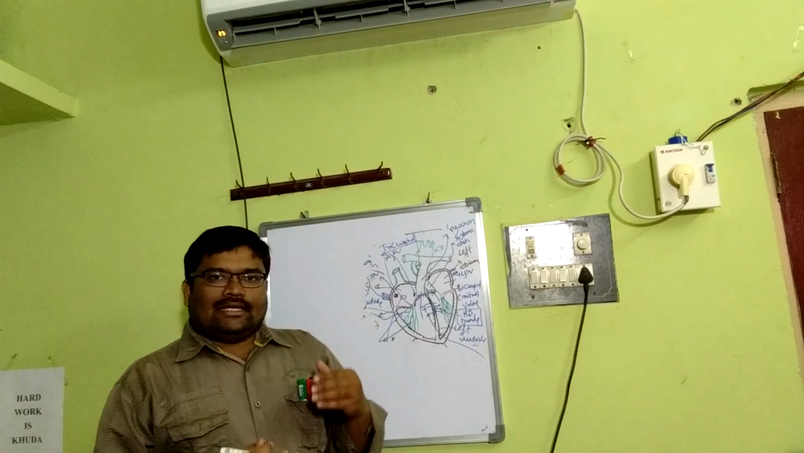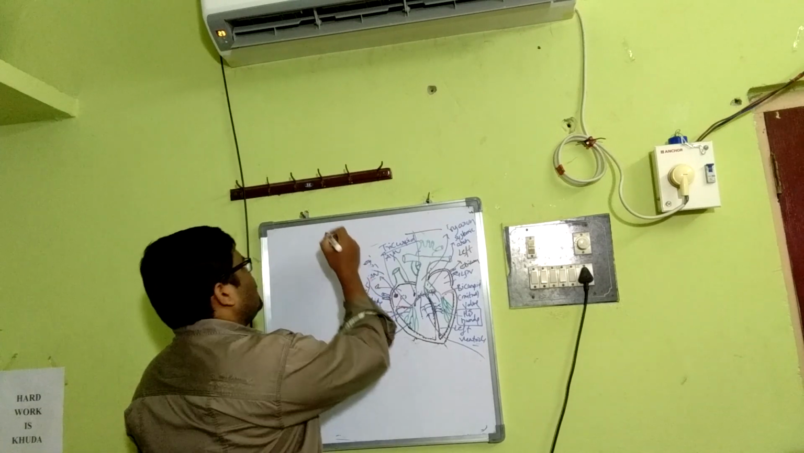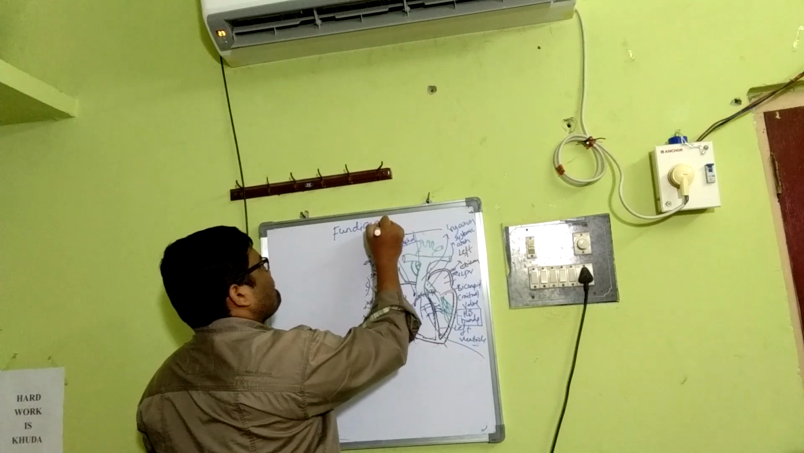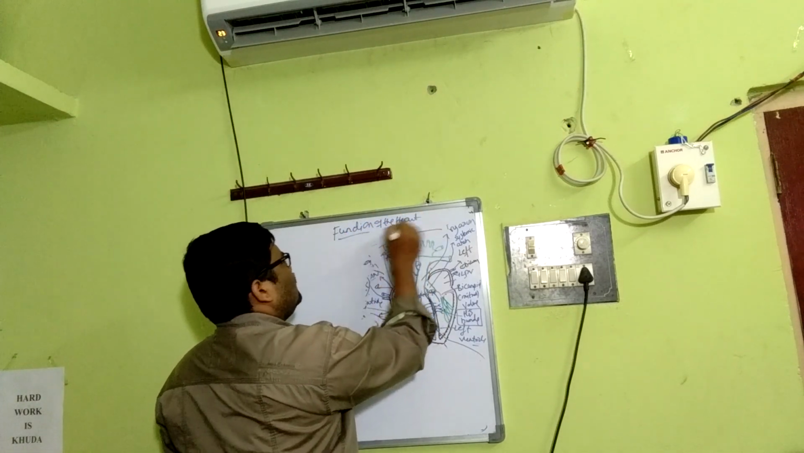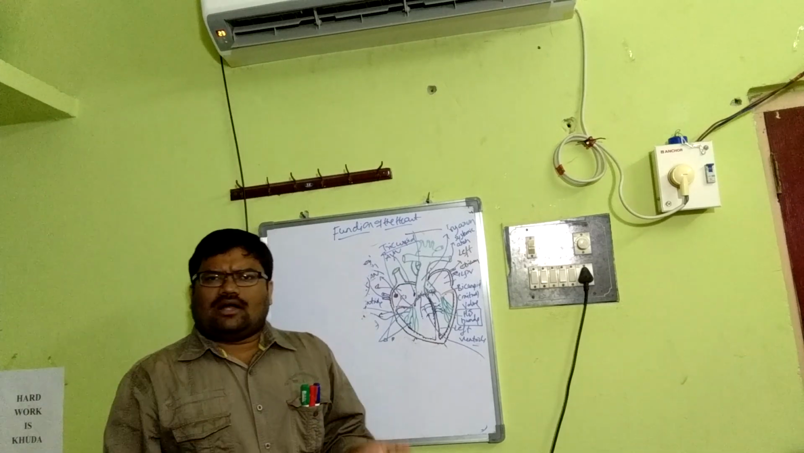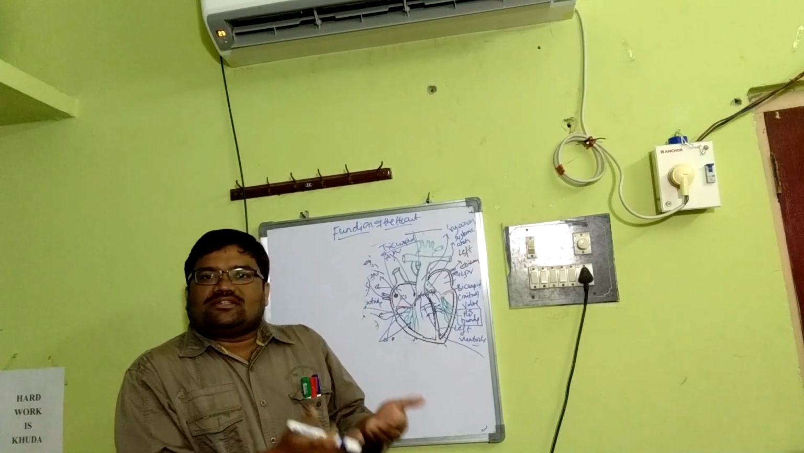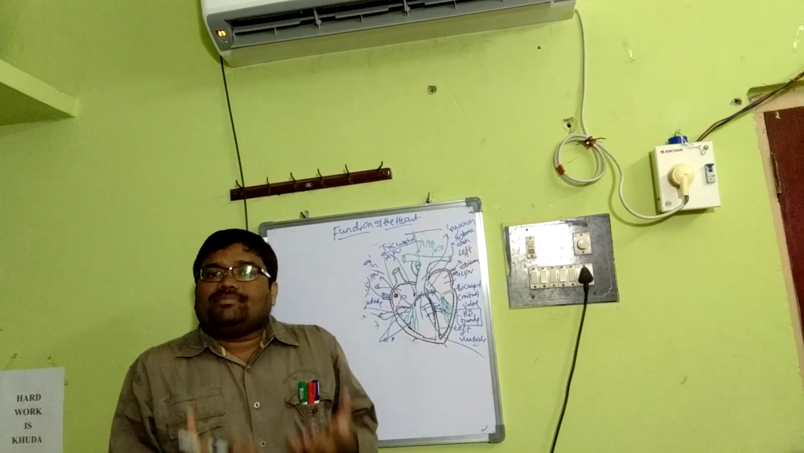Back to discussion. In the present class today, we will be discussing the function of the heart. Okay, function of the heart. The objective of the heart, just like the kidney to the excretory system and the brain to the neural system, is to pump. That means to circulate, to pump the blood.